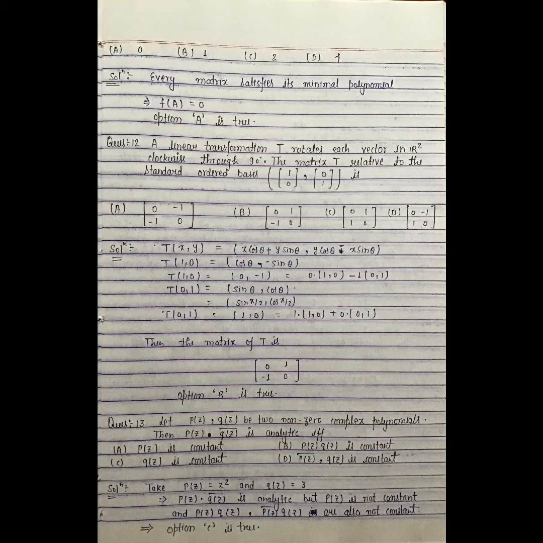Question number 12. A linear transformation T rotates each vector in R2 clockwise through 90 degrees. The matrix of T relative to the standard ordered basis 1 0, 0 1 is. We know this transformation is equal to x cos theta plus y sin theta comma y cos theta minus x sin theta, where theta is equal to pi by 2. We will get T of 1 comma 0 is equal to 0 comma minus 1 and T of 0 comma 1 is equal to 1 comma 0. Then the matrix T is 0 1, minus 1 0. Hence option B is true.